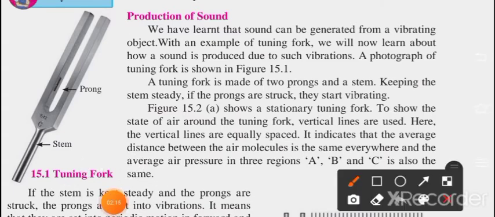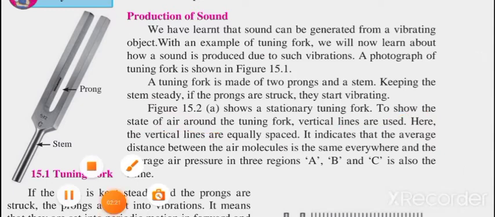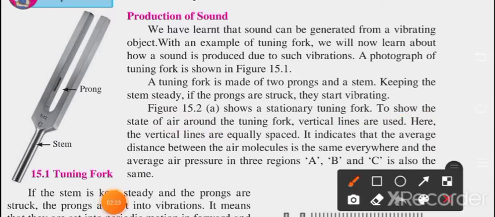To show the state of air around the tuning fork, vertical lines are used. Here the vertical lines are equally spaced. It indicates the average distance between the air molecules.